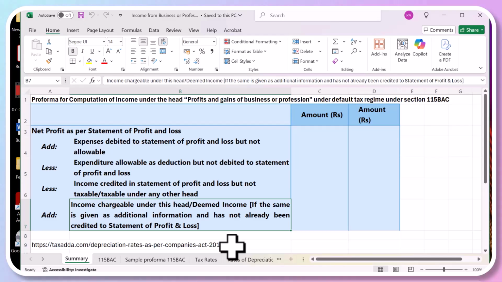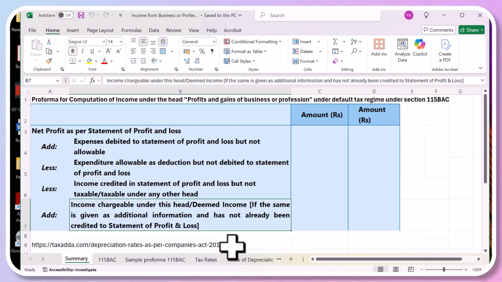Even the depreciation rates are given under the Companies Act, and they have to follow them in their books of account. Before they can declare dividends, if the company is profitable after writing their books as per the Companies Act, they can declare dividends, or even pay remuneration to the director or managing director. So they have to follow the norms of the Companies Act in case it's a company.